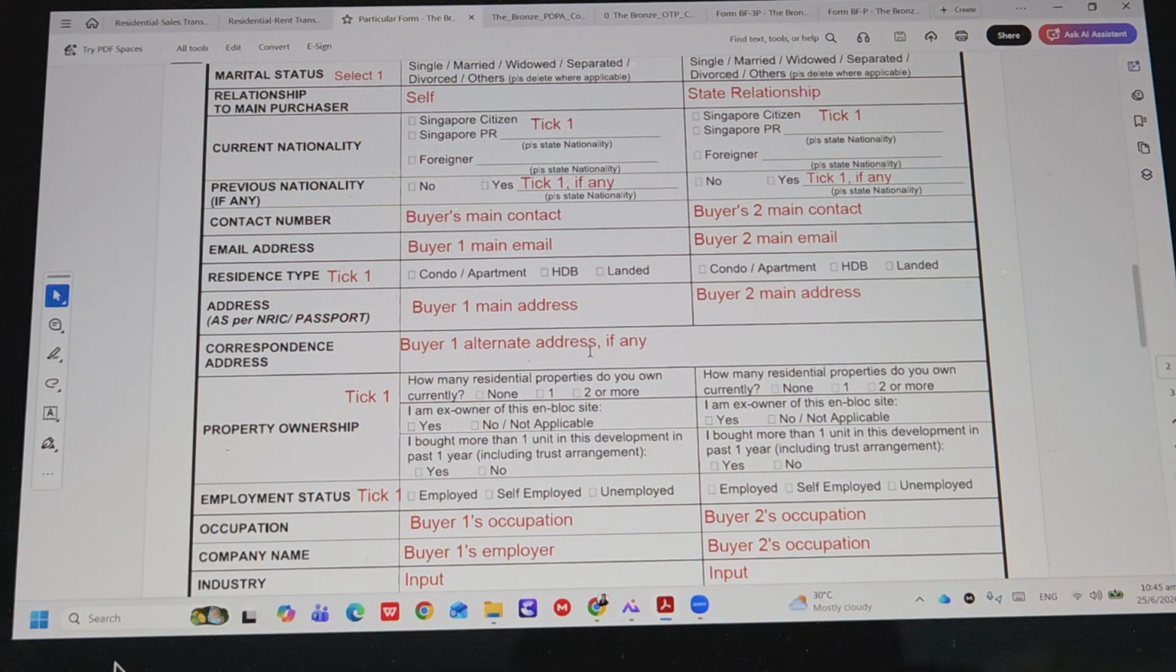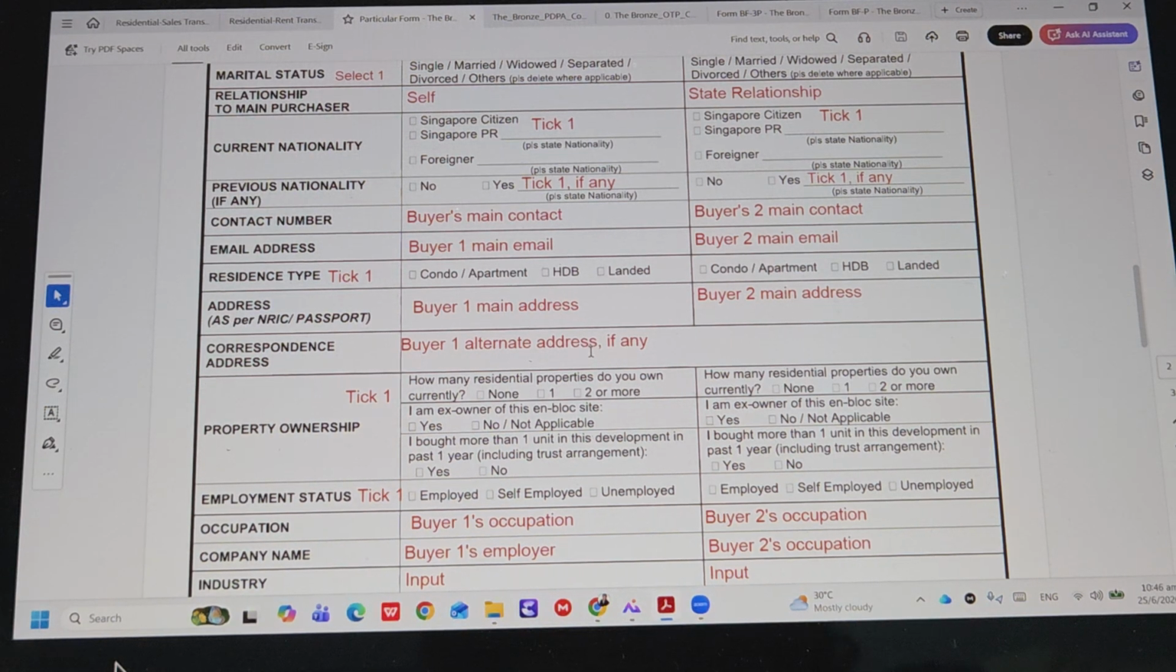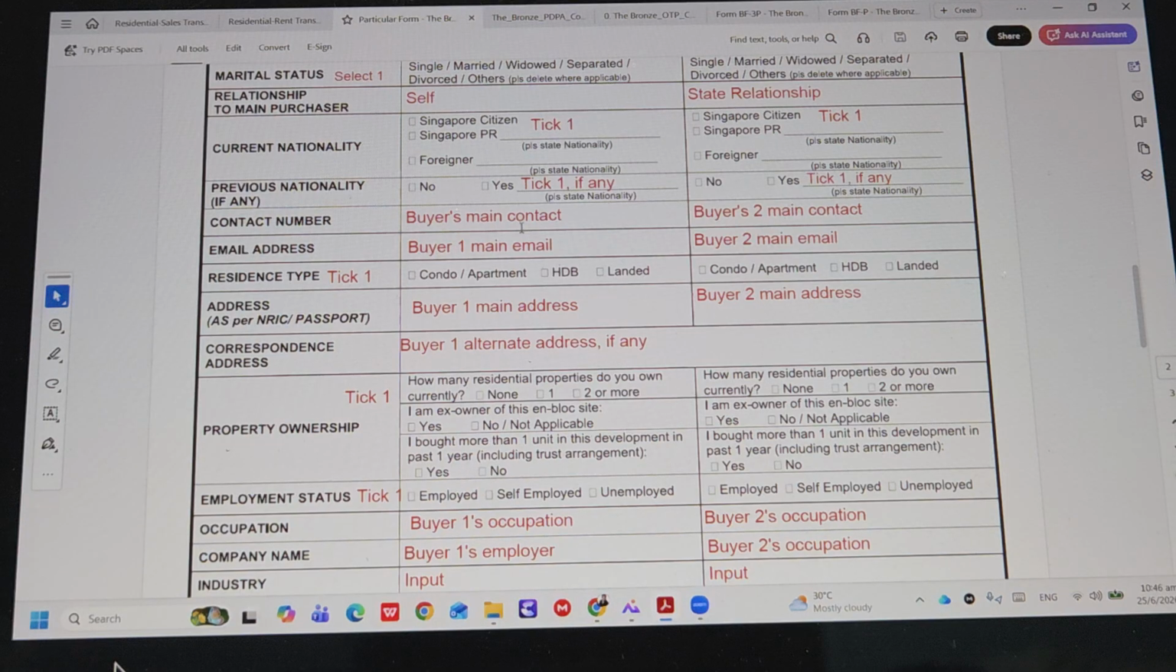The answer is yes. Because some agents, when the property is DOP, they don't want the agent to call and prospect the client. So they may choose to put their own contact number inside. The email may be the client's, but the contact number they will put their own. So it's legit, it's okay.